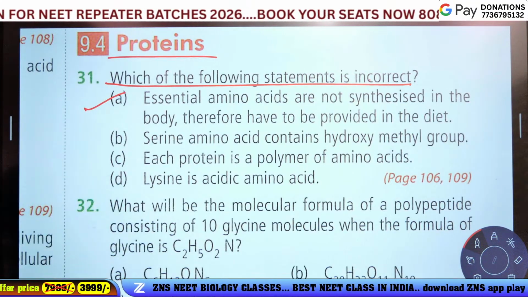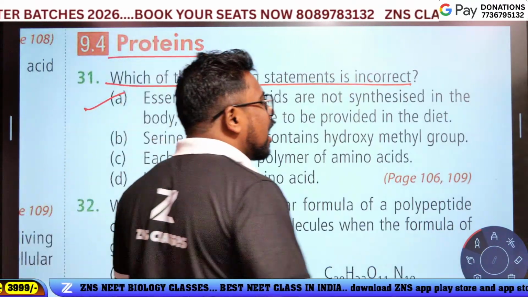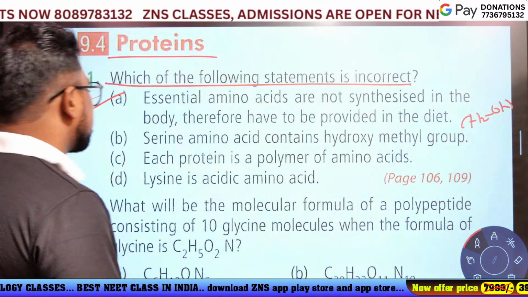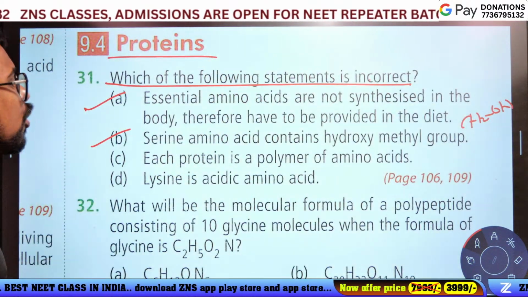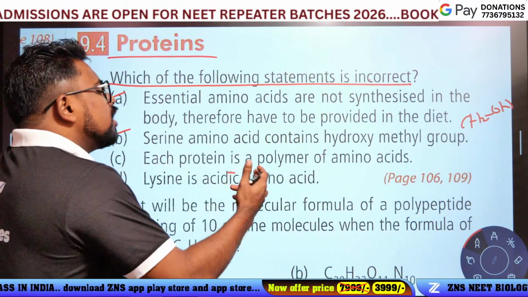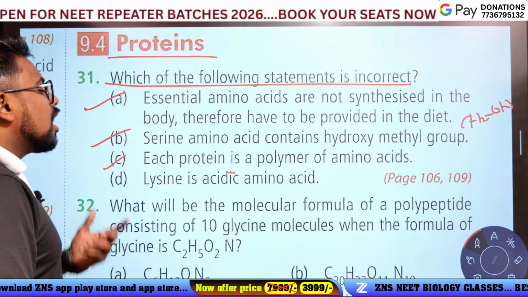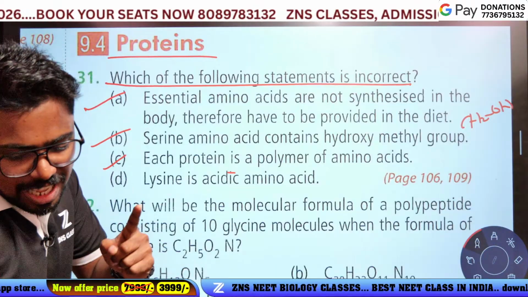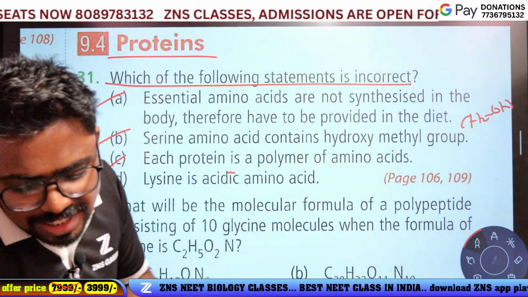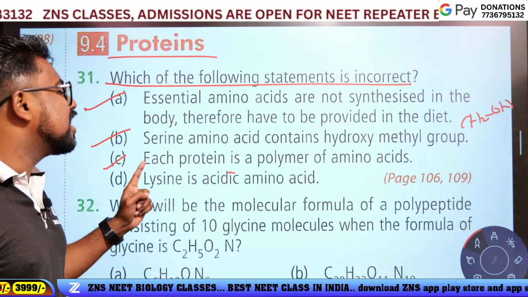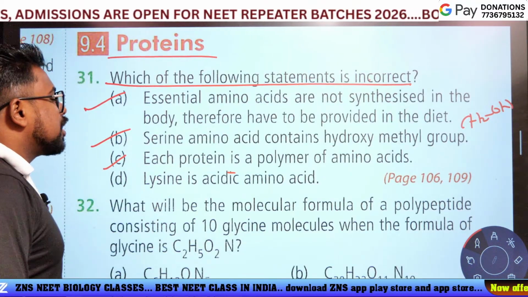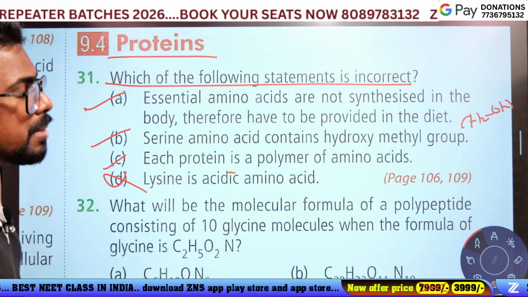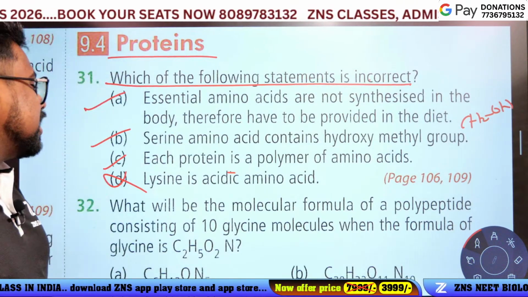Next, certain amino acids contain a hydroxymethyl group, CH2OH. Yes, correct. Each protein is a polymer of amino acids. Yes, correct. Lysine is an acidic amino acid? No. Lysine and arginine are basic amino acids. You know, guys, lysine is a basic amino acid, not acidic.